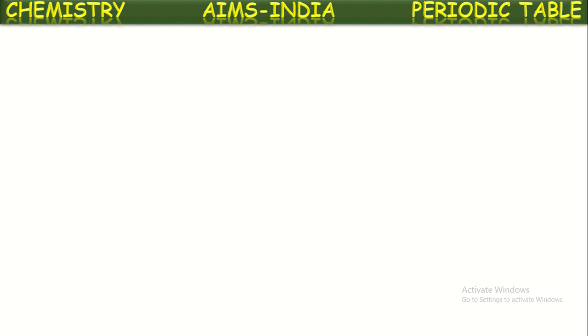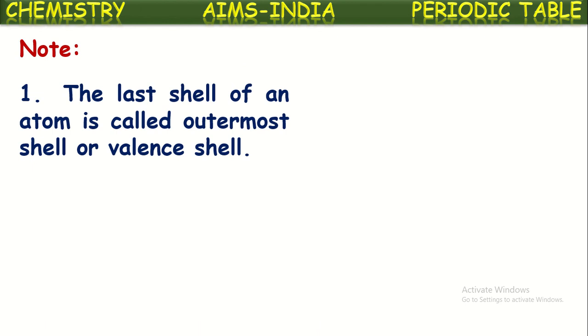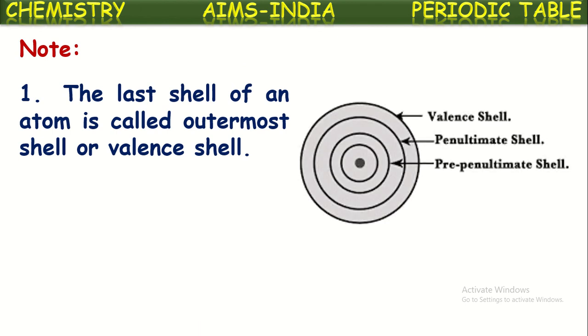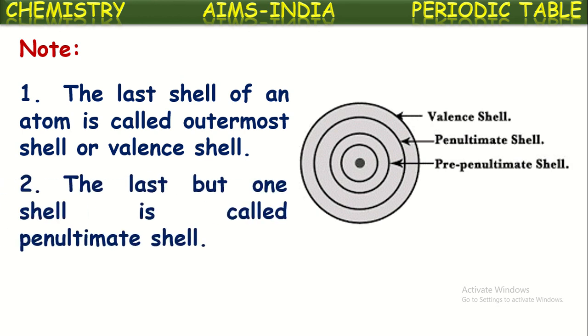So let us recollect the new terms which we have used here. Outermost shell means the last shell of an element. One more term we have used is the penultimate shell. Penultimate means last but one shell. Suppose it is an atom. Its outermost shell is called the valence shell.